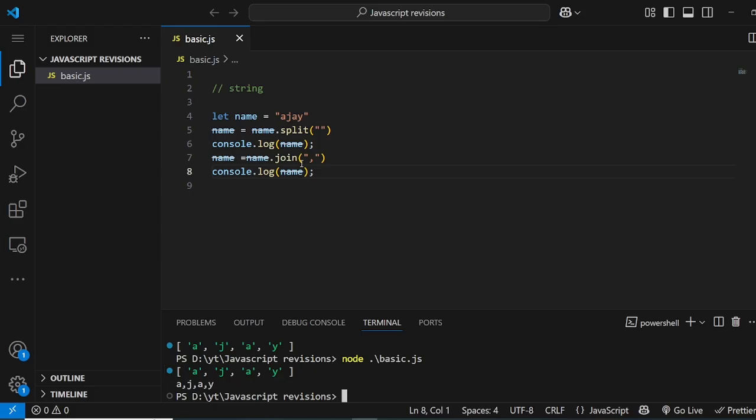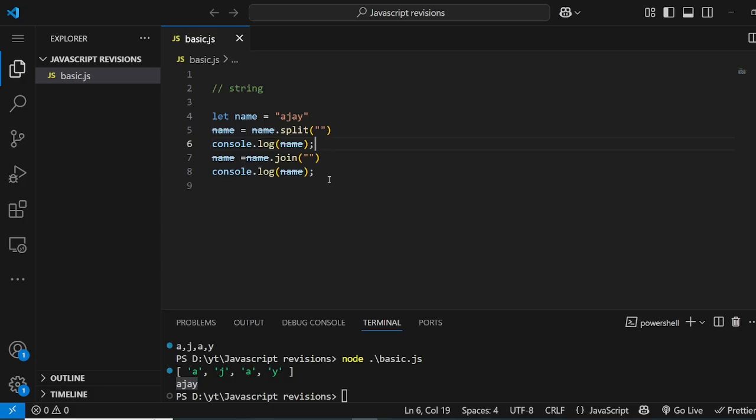As you can see, by default, the split method split it, and we printed it. So it built an array of each character, comma separated. And then the join method joins the array of strings, so it joins them and builds the original string. This is a very famous pattern. First we split, then we join it. By doing operations in the middle of that, we can perform our changes.